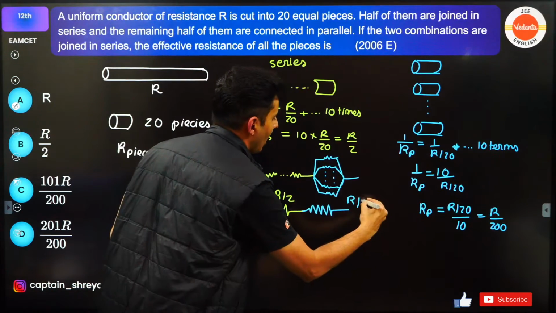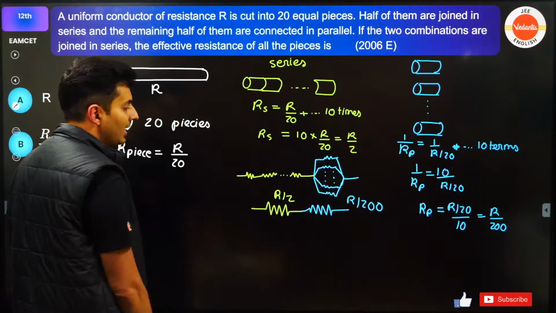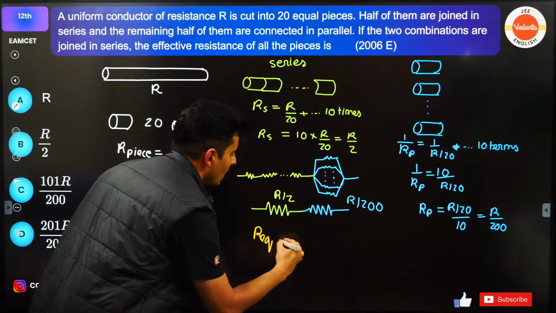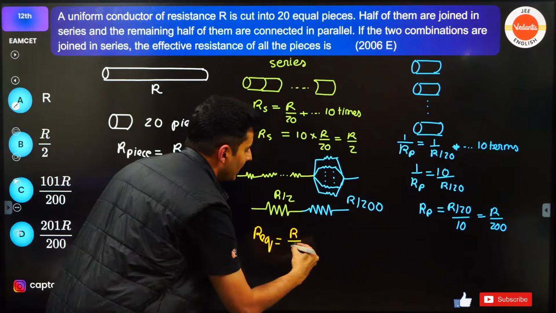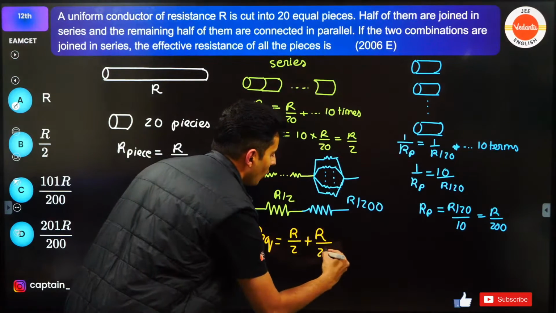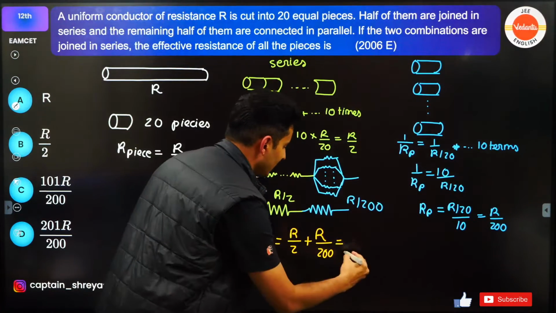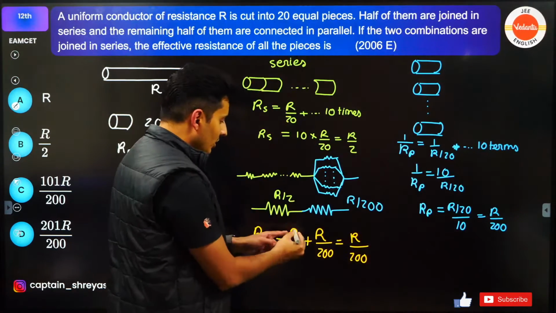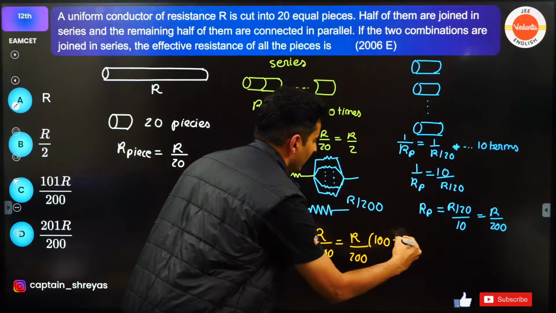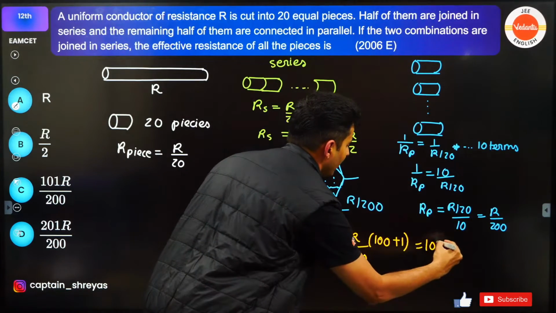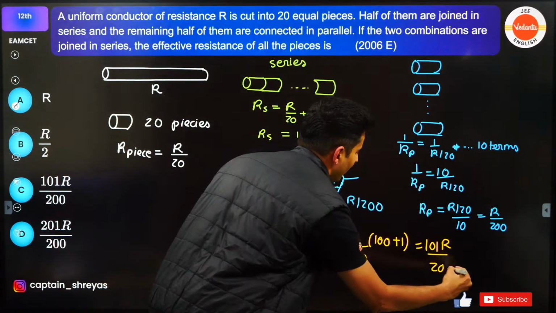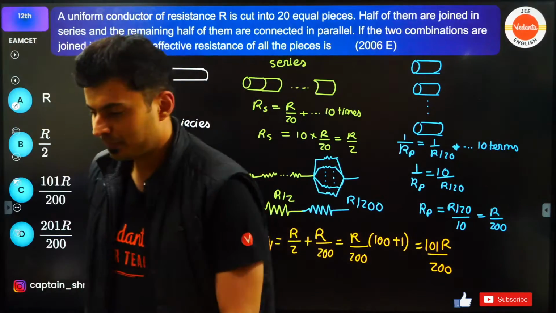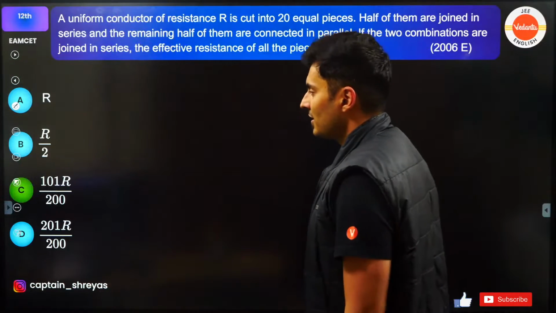R by 200. So the final equivalent, R equivalent will be, both are in series, so R by 2 plus R by 200. So use LCM, guys. R is common and 200 is the LCM. So this will go 100 times plus this one. So this will be 101 times of R divided by 200. Is the diagram and the method and the procedure clear? This is option C.